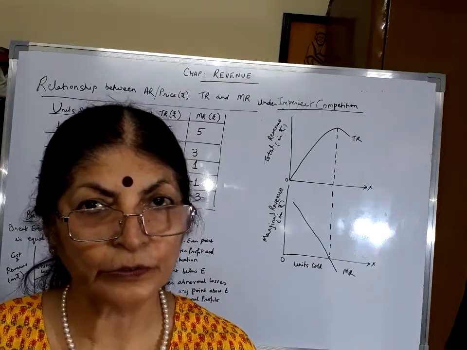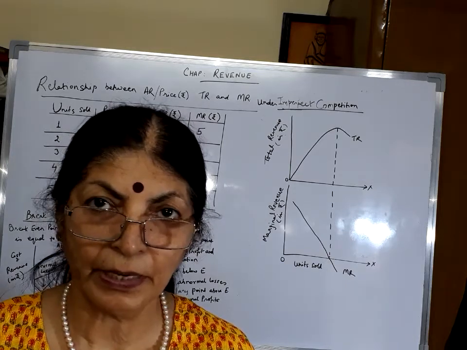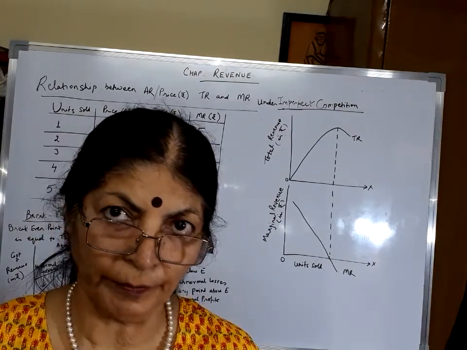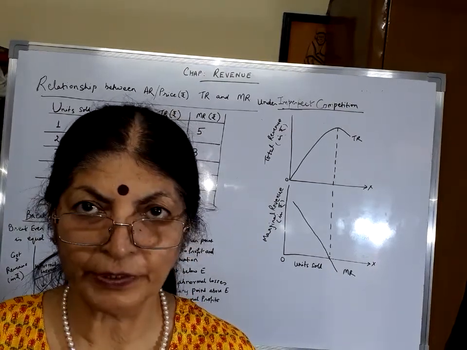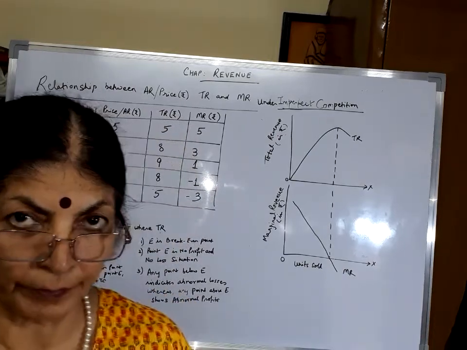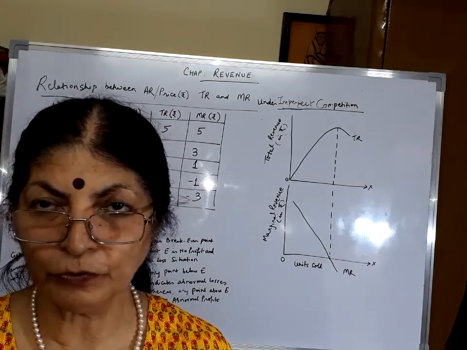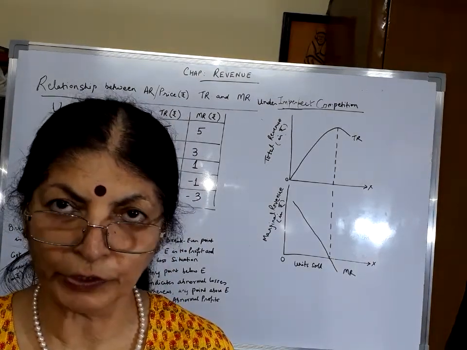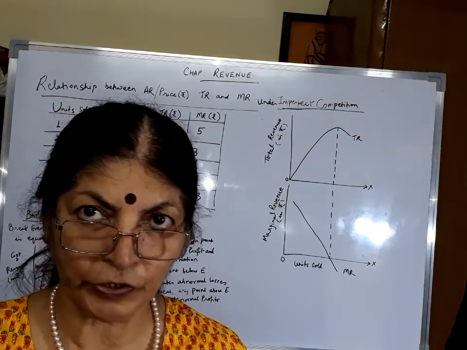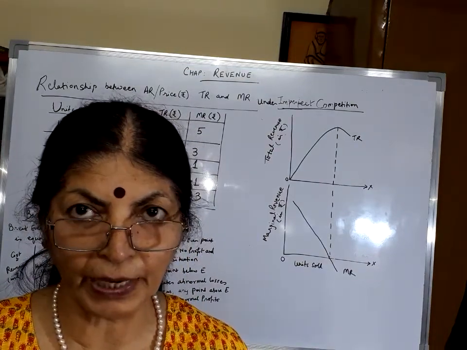Alright, now we do the relationship between AR, TR, MR under imperfect competition. Imperfect competition is the competition that prevails in actual life. It can be monopoly, it can be monopolistic competition or any other competition. So let us try and understand the relationship between average revenue, which is also called price per unit, total revenue and marginal revenue under imperfect competition. This we have explained with the help of the following schedule and diagram.